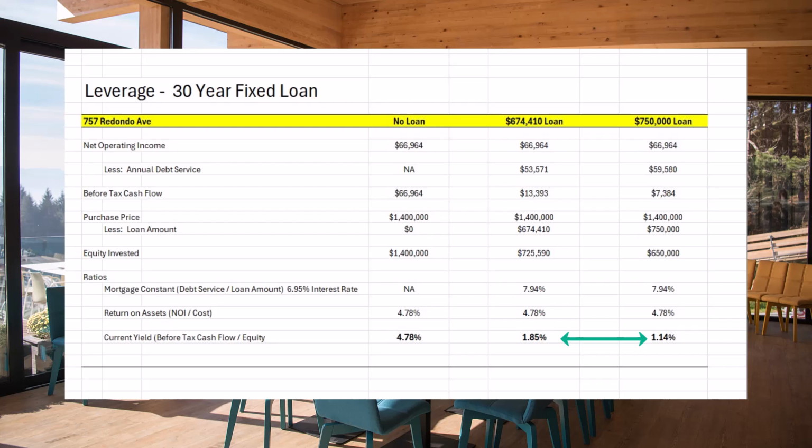So what happened on this? Because the mortgage constant was greater than the return on the assets, any increase in the financing on the property resulted in a decrease in the rate of return, or the return to the investors.